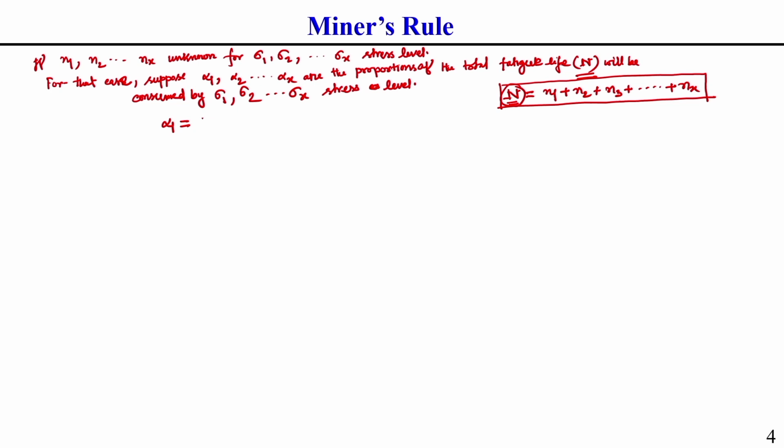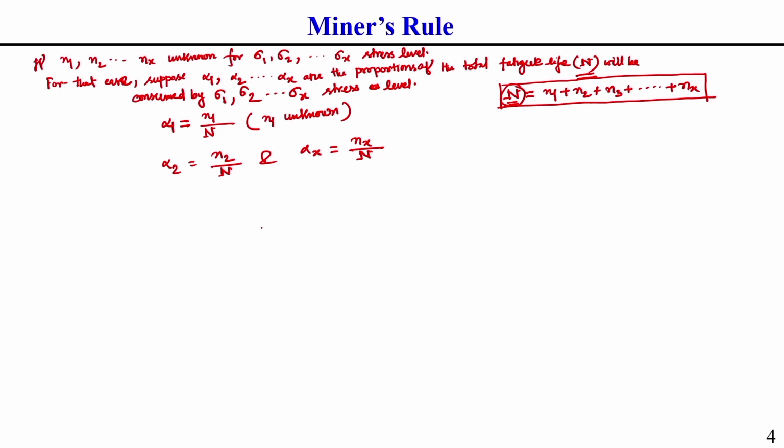So alpha 1 is n1 by N. Here n1 is unknown, so let us assume alpha 1 proportion of total life is consumed by n1 number of cycles. Similarly, alpha 2 equals n2 by capital N, and alpha x we can write as nx by capital N. This you should keep in mind.